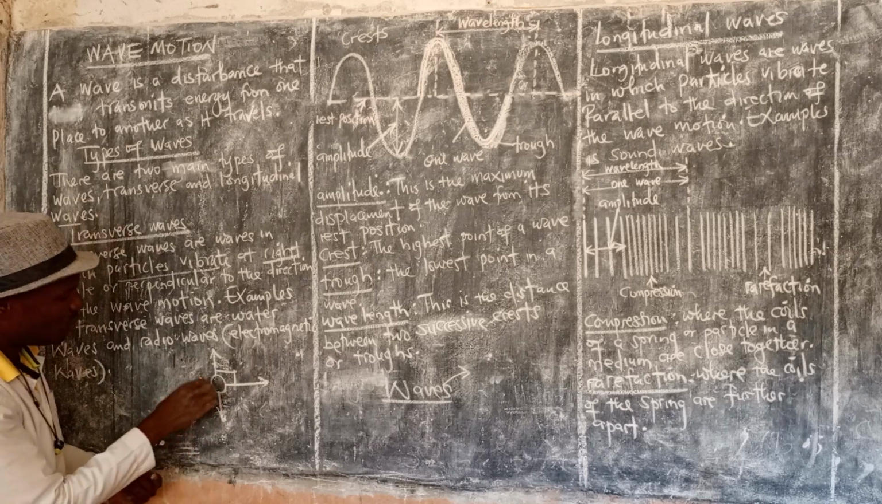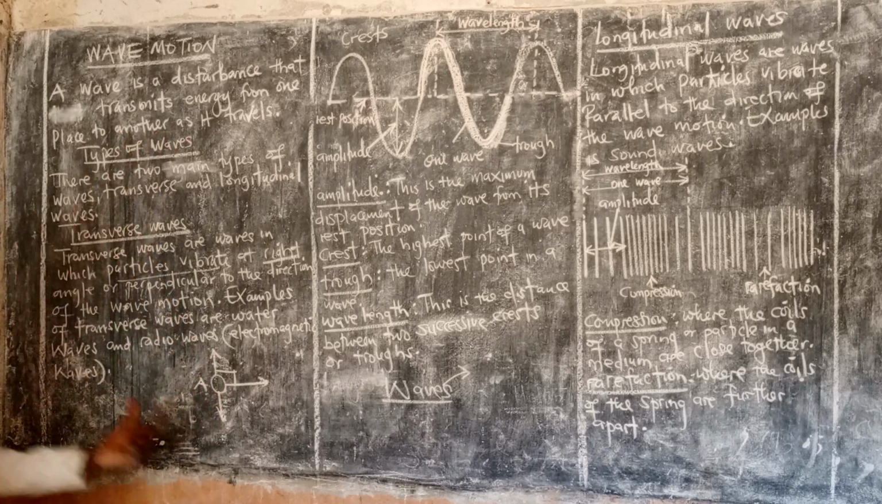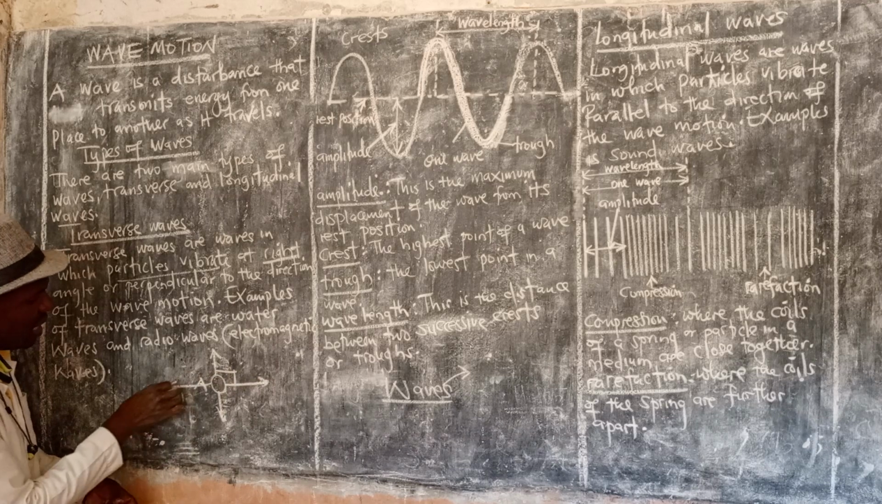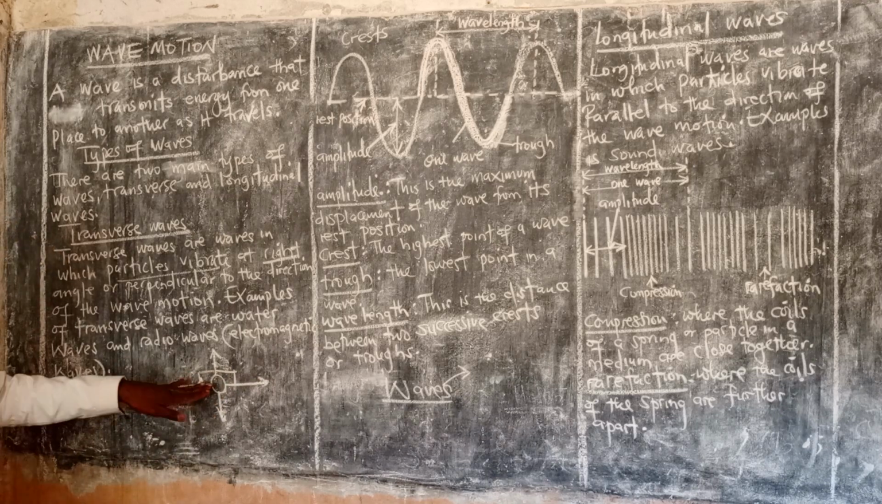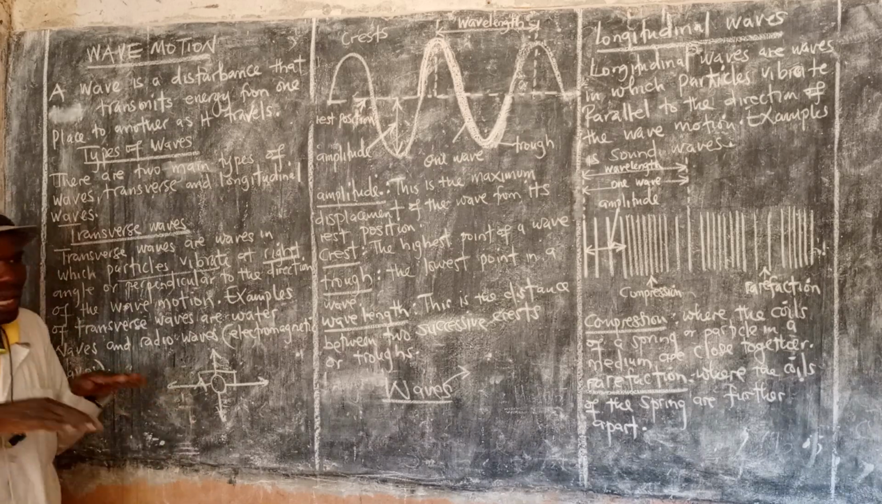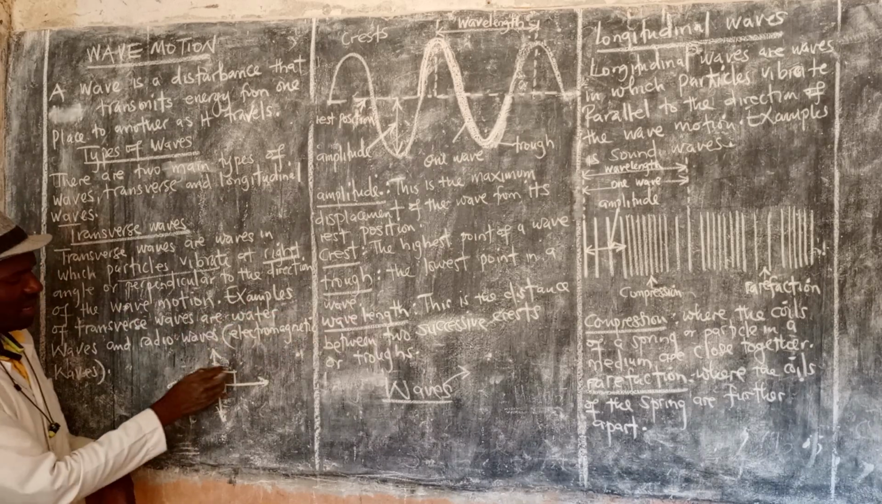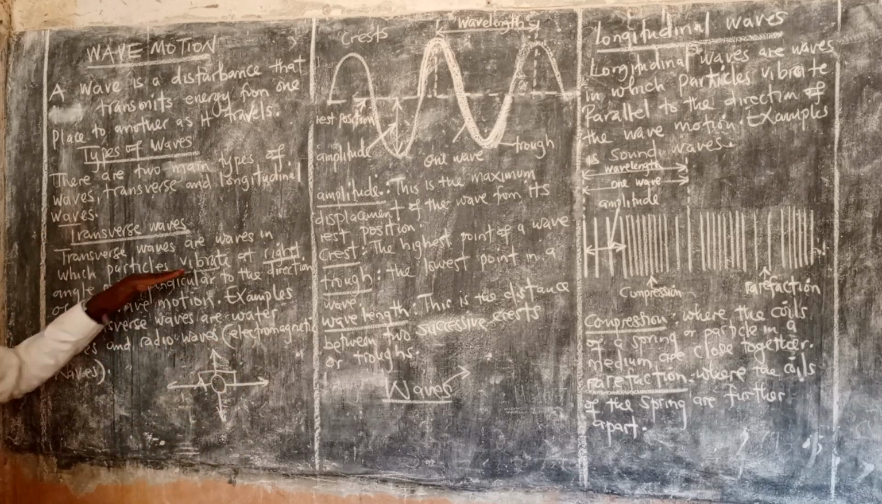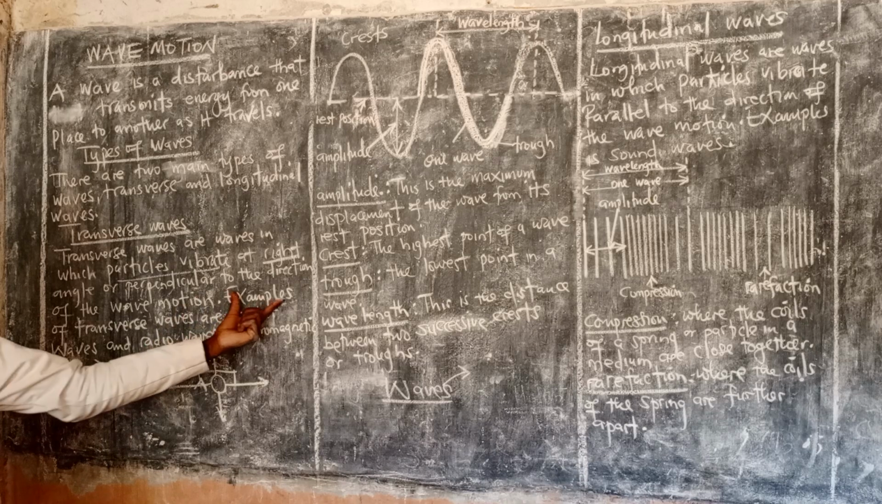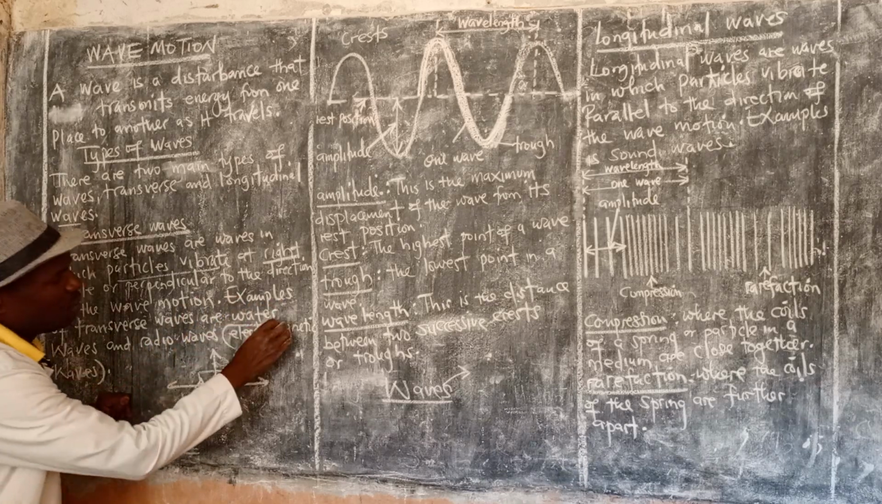If this was a particle A in a transverse wave, this particle will be moving in this direction. Even here, this is 90 degrees. An example is a water wave. The boat goes up and down again, and that is how waves move. So they move at right angle or perpendicular to the direction. An example is the water waves.